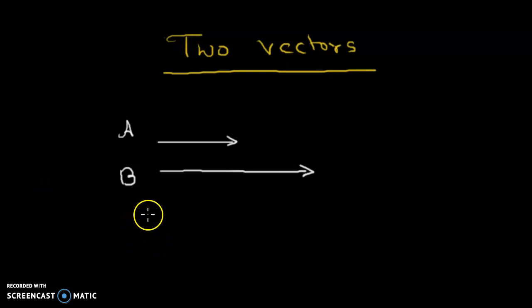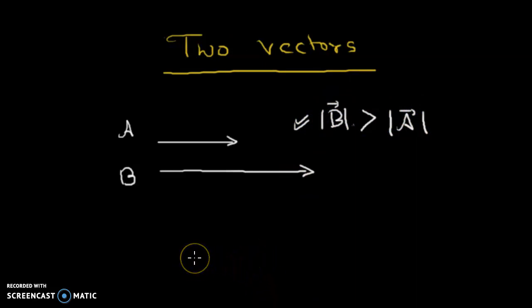And the magnitude of which is greater? B and A. Of course, you go by the length. So of course the magnitude of B is greater than the magnitude of A. So this is one more point. Now the second important point which I need to make here is the angle between two vectors. Okay, this is the important thing, the angle between two vectors.